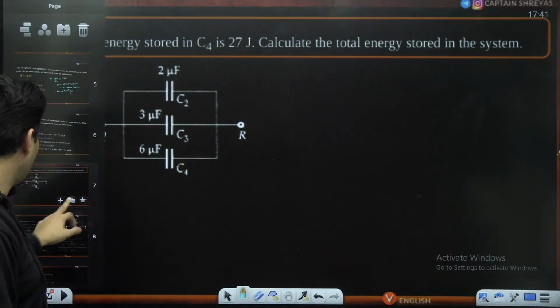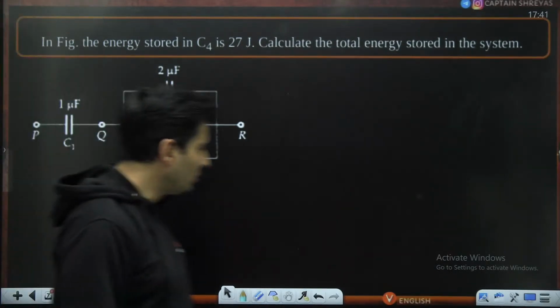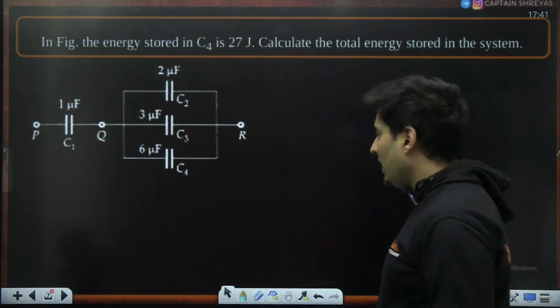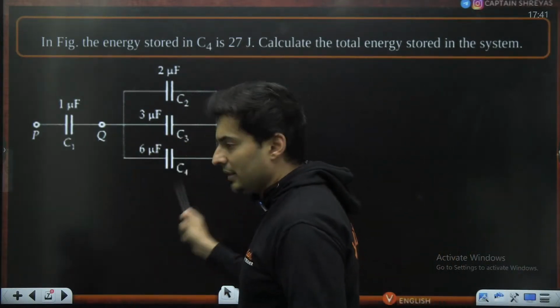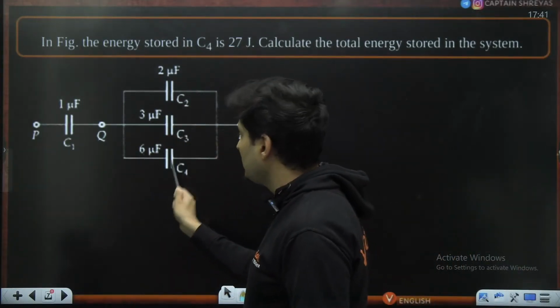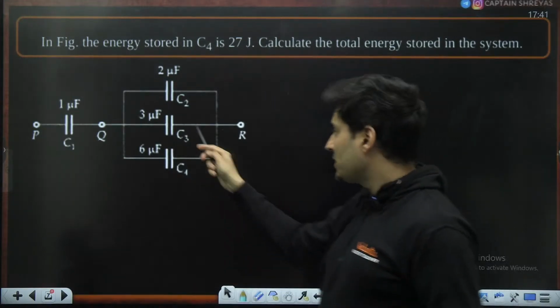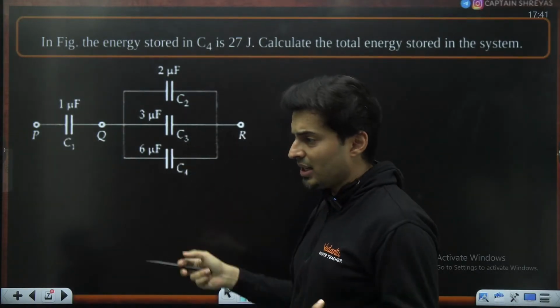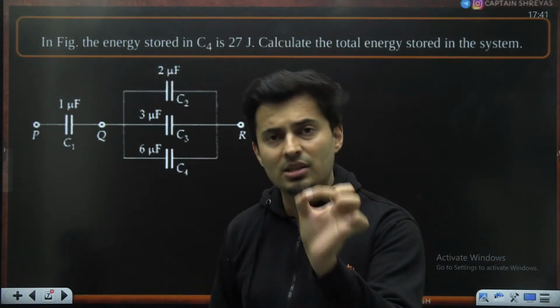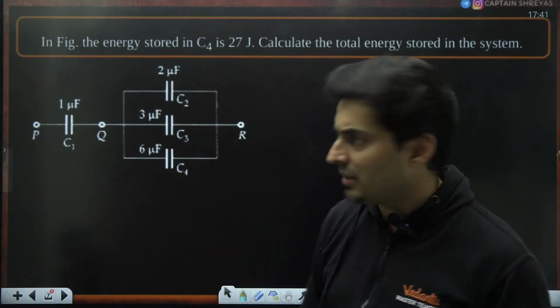I think it's going to take quite a few steps, so let me create a duplicate. They have asked what is the total energy given only the energy in this part. I think it involves finding the charges or the voltages across all the capacitors. You have to find the energies in all the capacitors, and you will get the answer.